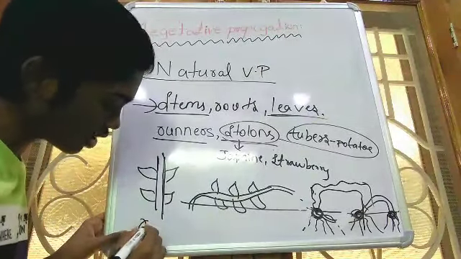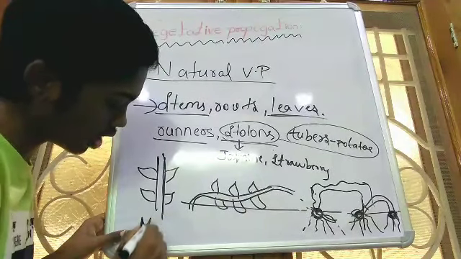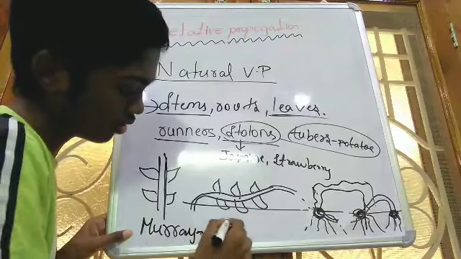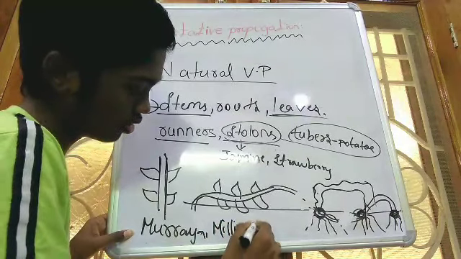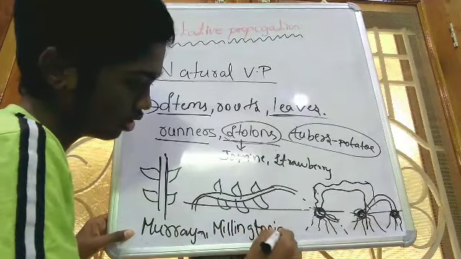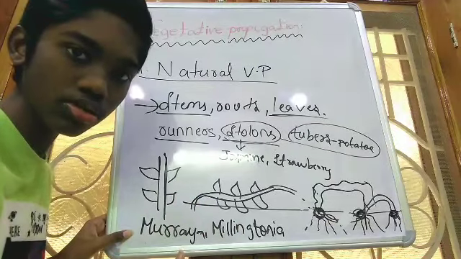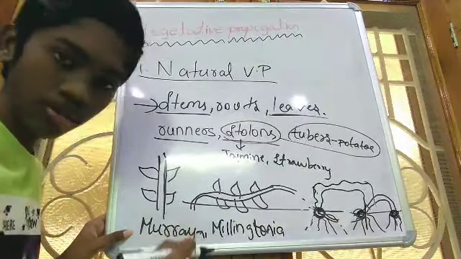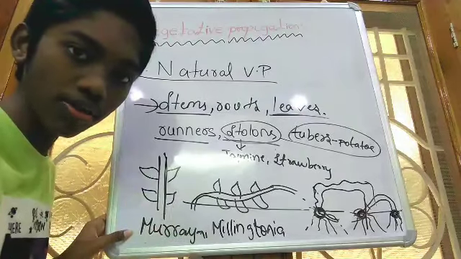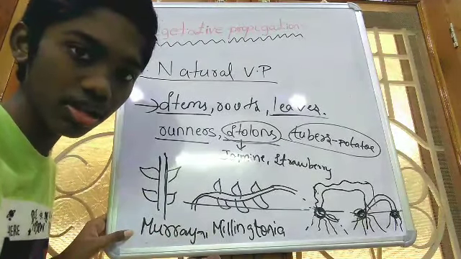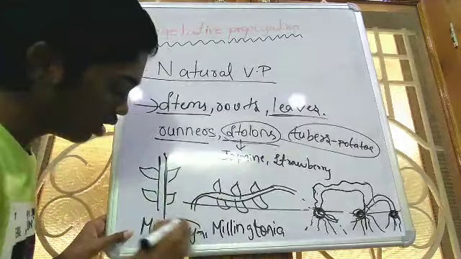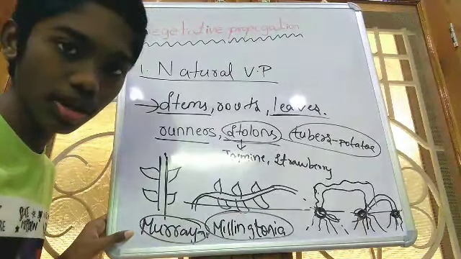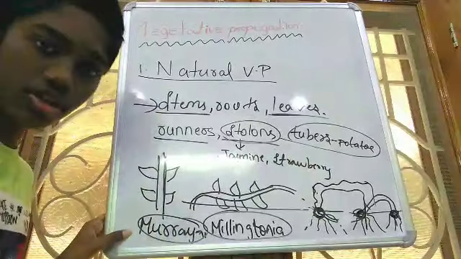Roots of the plants such as Murraya and Millingtonia, in any way those roots will take a part in the process of reproduction, but not roots of all the plants will take place in the process of reproduction. Only some of the plants like Murraya and Millingtonia takes a part in the process of reproduction. So this is natural vegetative propagation.